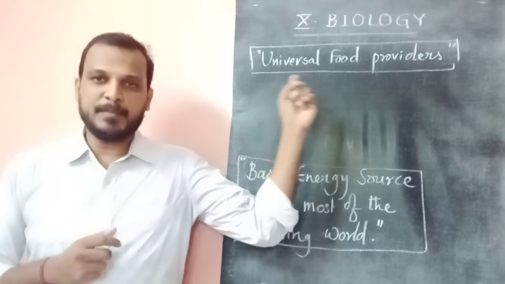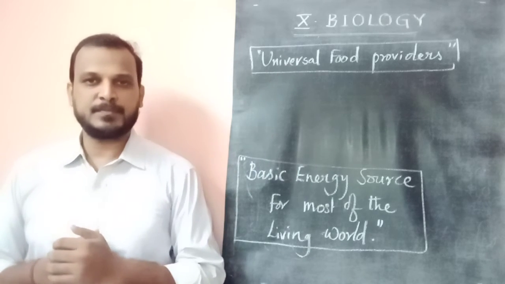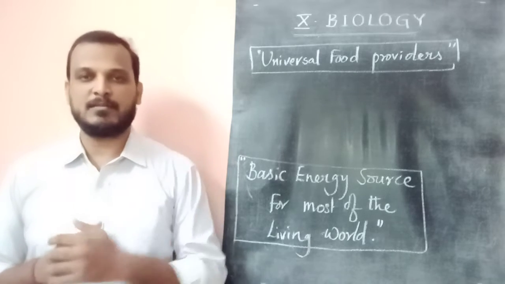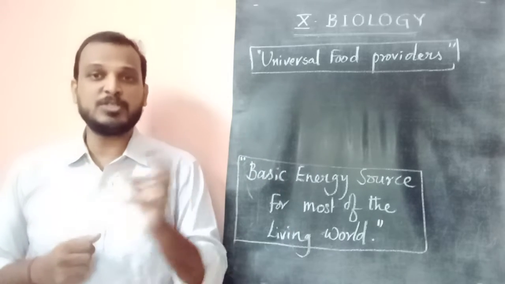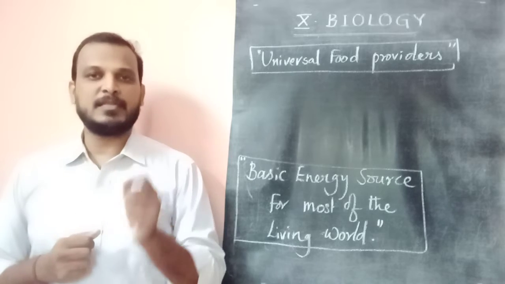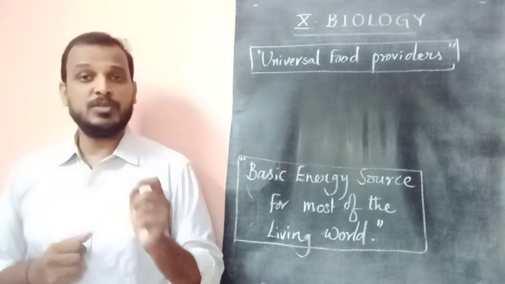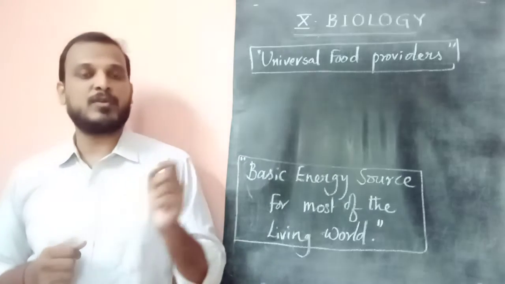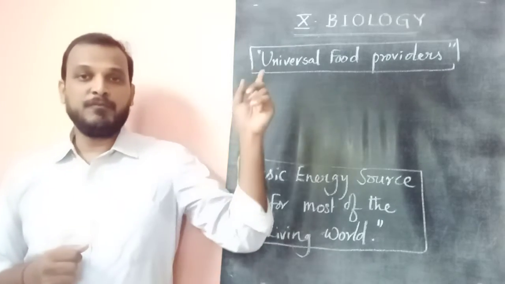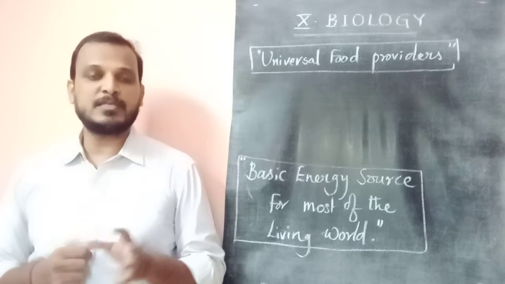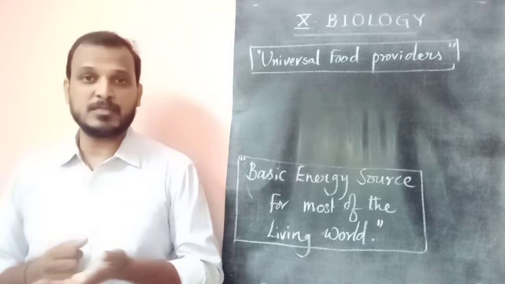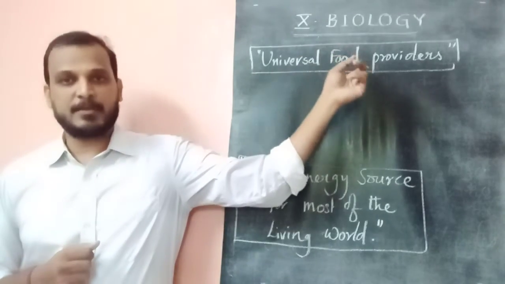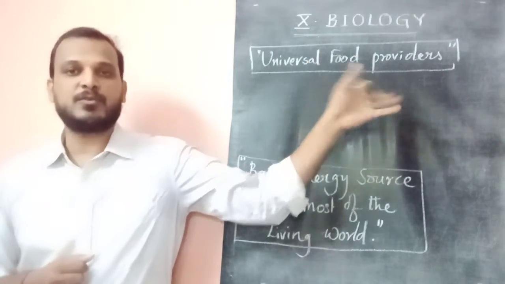So we have seen a basic statement in the previous sessions about the universal food providers. Universal means for the entire world. Who is providing food? Nothing but plants. The universal food providers are plants. This was completed in the previous sessions. And also one more parallel point along with this: which process is called the universal food providing process? Nothing but photosynthesis. The providers are plants, the providing process is photosynthesis.